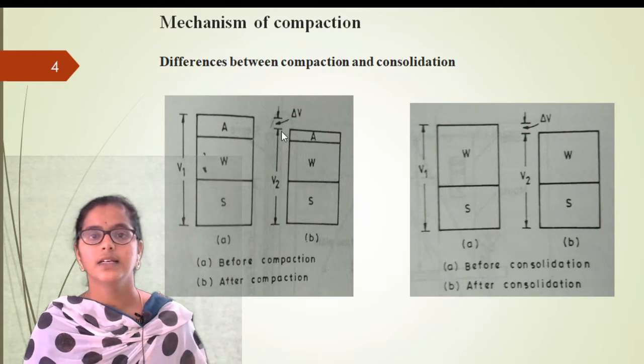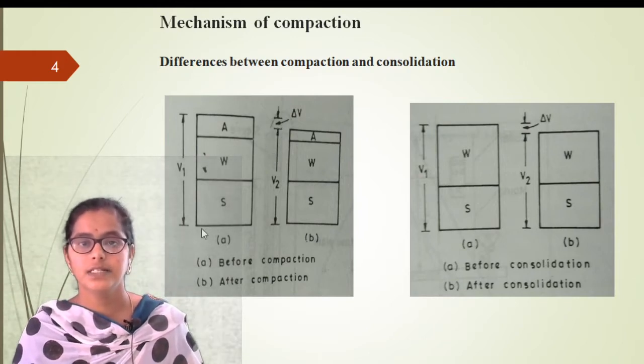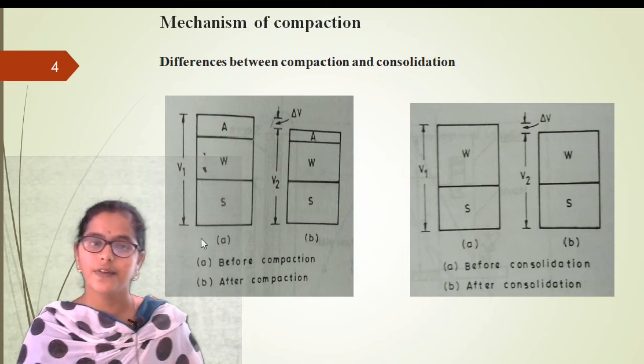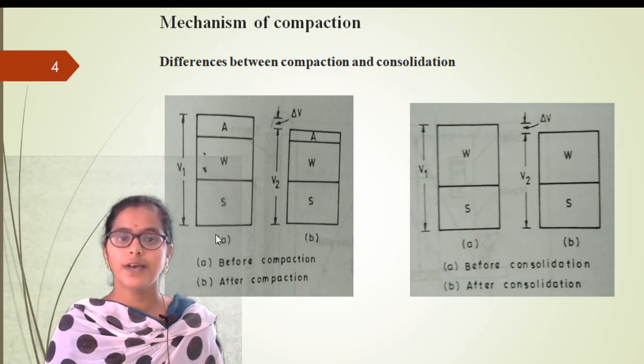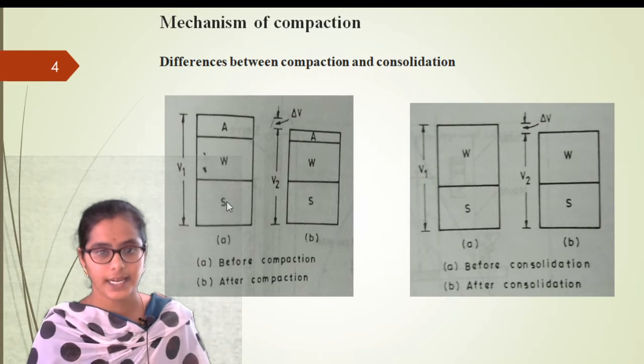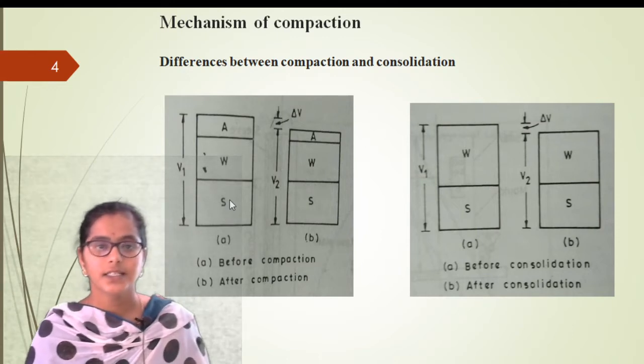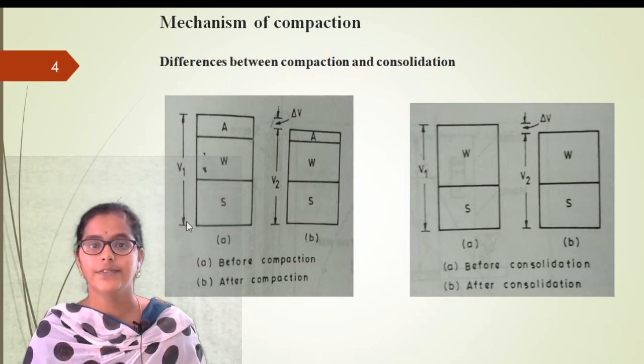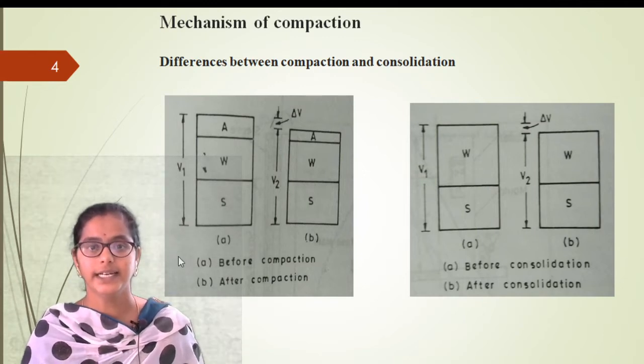So here, as you can see in the first image, students, what is this? This is called the phase diagram, right? You have studied it in the first unit. So we represented the three phases of soil in the diagram, and we represented volume here, right?